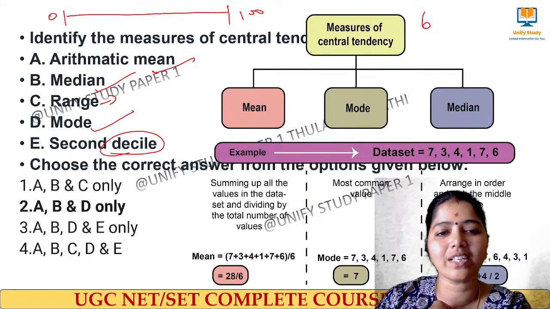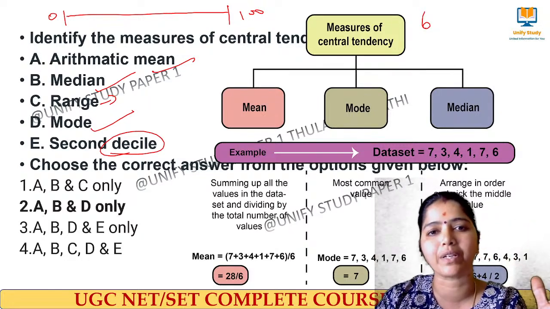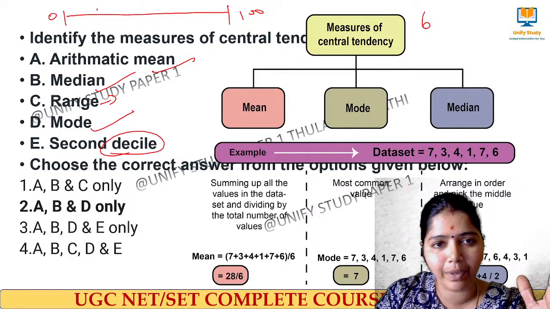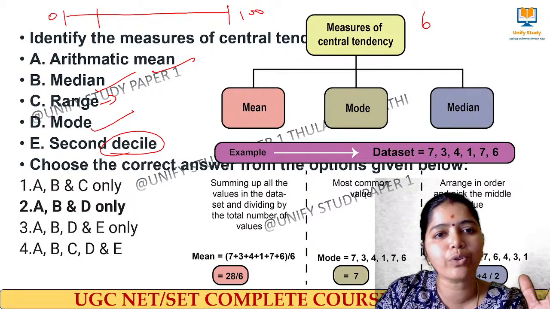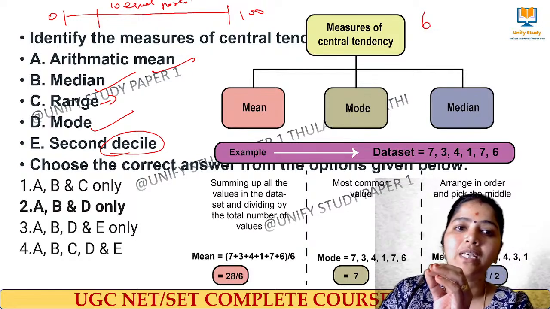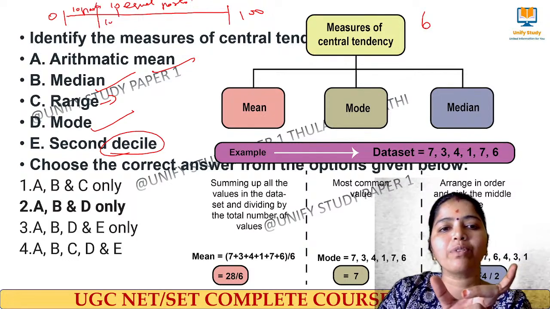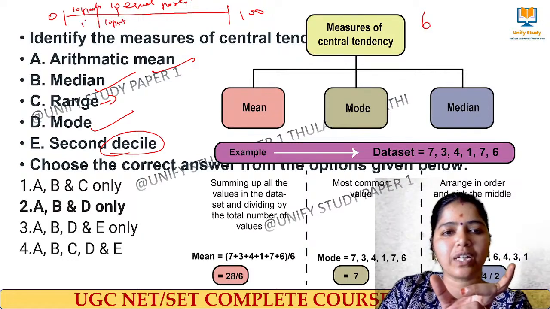So here, what is the second decile? I have data from the 0 to 100 percentile. Here, I will be dividing this into 10 equal parts. My data set will be divided into 10 equal parts. So one decile is equal to the first 10 parts. Then the next 10 parts will be my second decile. This is the first decile, this is the second decile.